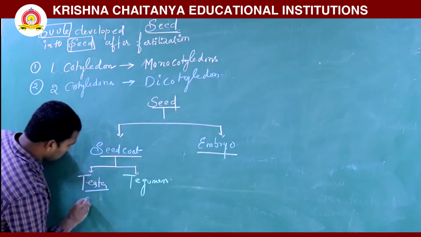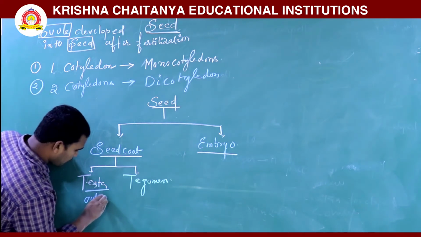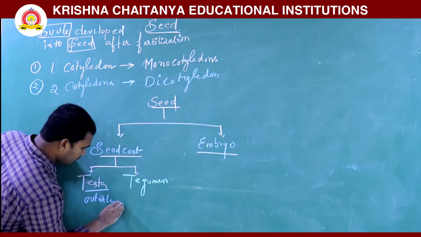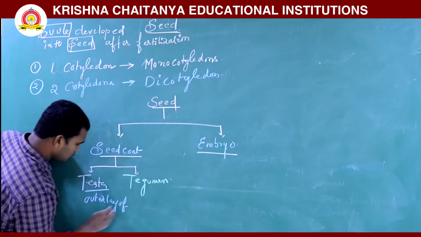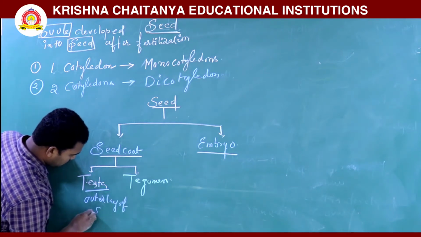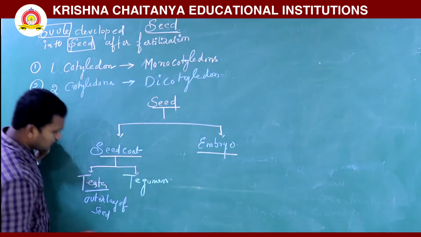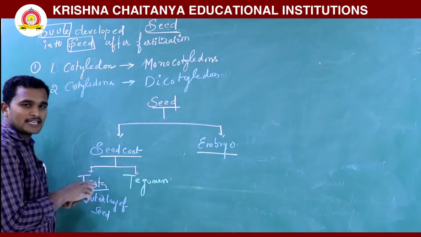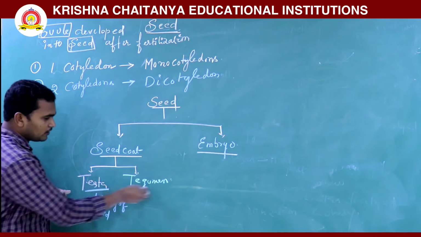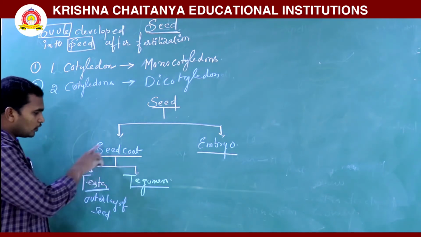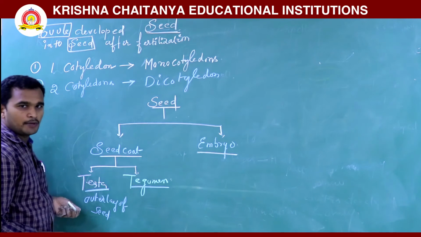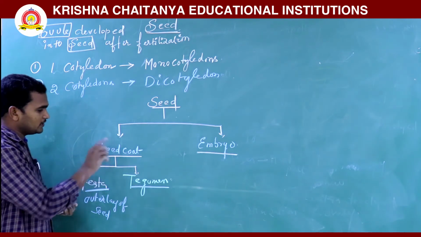In the seed coat only two layers are there: one is testa, another is tegmen. The embryo is surrounded by the seed coat.